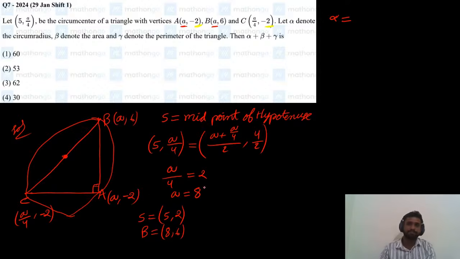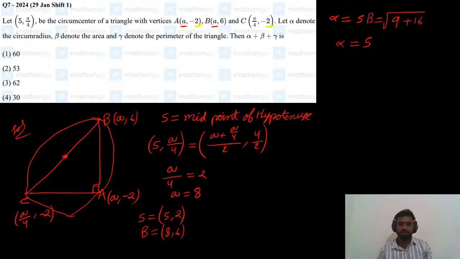So what is the distance SB? Alpha is nothing but the distance SB. Distance SB is the square root of (x2 minus x1) squared, 8 minus 5, which is 3, square 9, plus 6 minus 2 is 4, 4 square is 16. So alpha is equal to the square root of 25, which is 5. So alpha is 5, which is the circumradius.